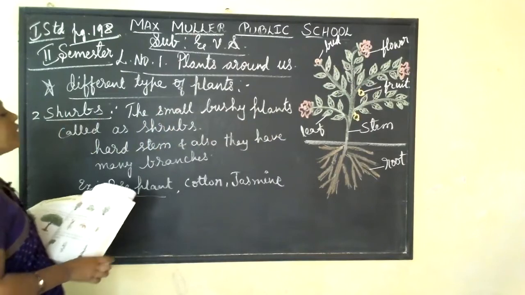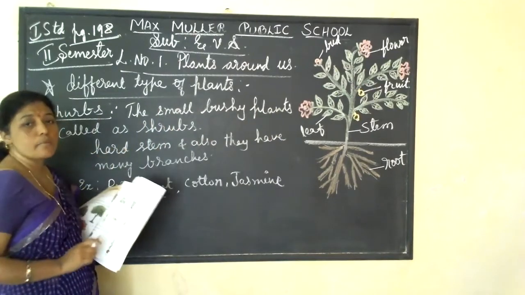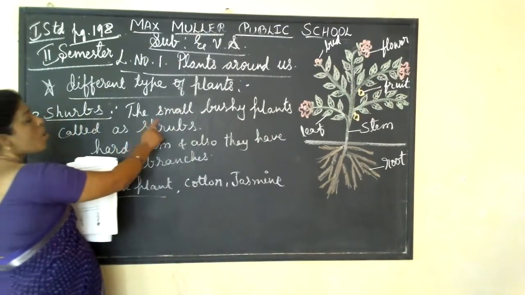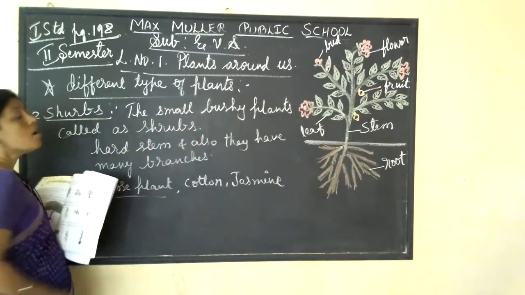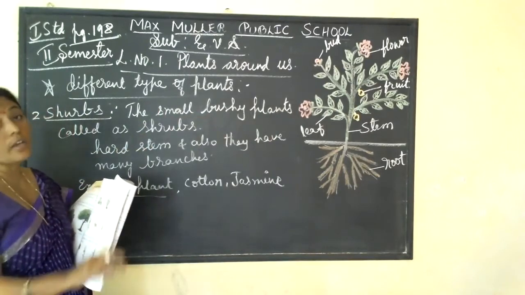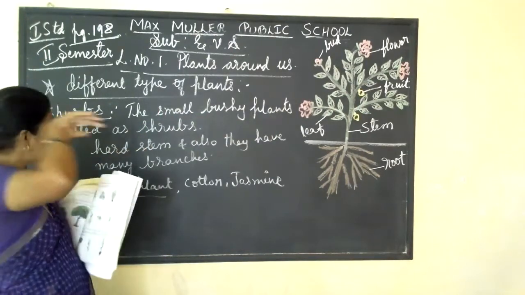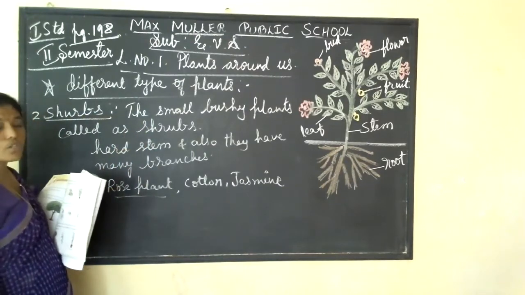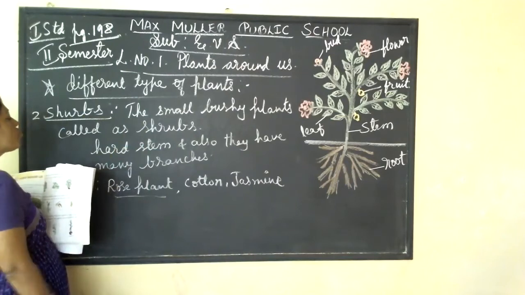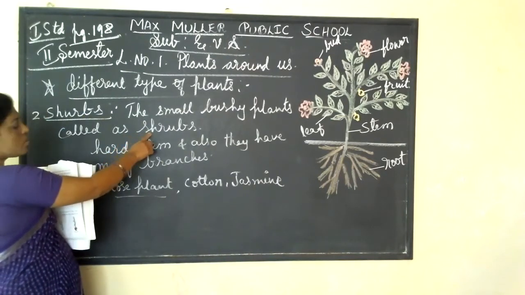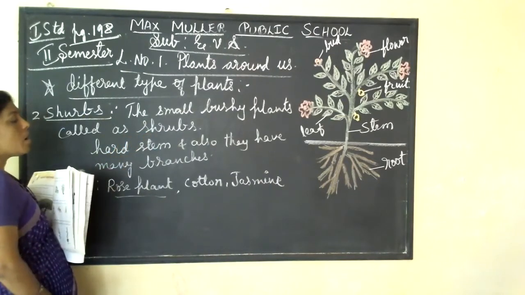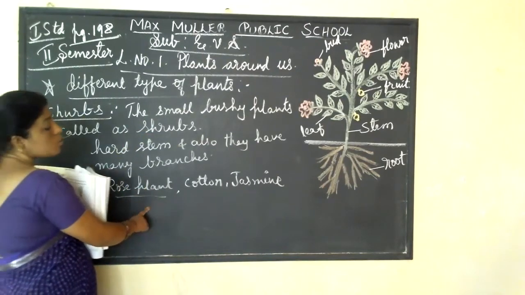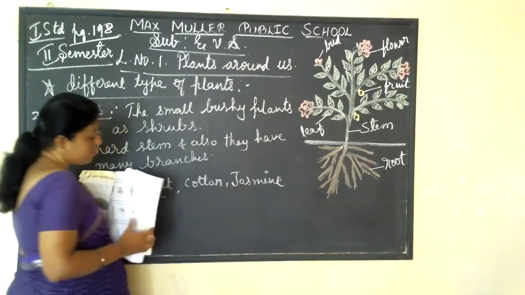The stem is also very hard. What is meant by shrubs? The small bushy plants are called shrubs. They are very small. They are not big like a tree. They are very small plants, and bushy also. The small and bushy plants are called shrubs. They have a hard stem, and they also have many branches. Example: rose plant, cotton plant, jasmine plant.